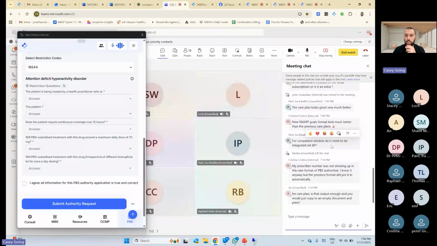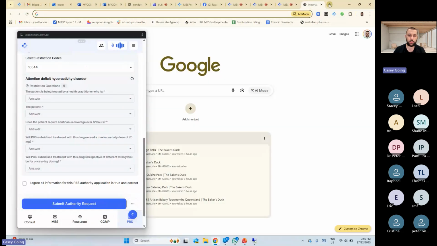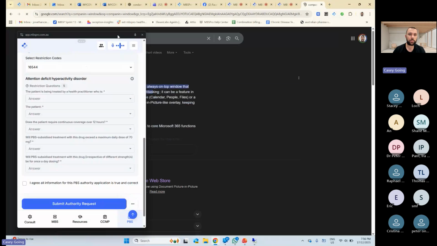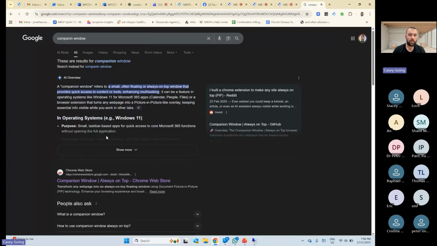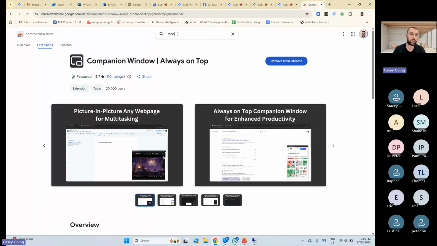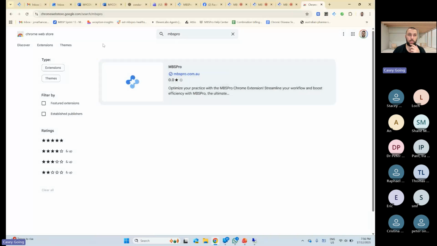So for companion window, do you need to be integrated? You don't need to be integrated for this little companion window. It's actually just a little add-on that you can get from the Google store. So let me just get out of this. If you go to Chrome Web Store, there's Companion Window. That's one of them. The other one is just our one. So we have one called MBS Pro, one word, which you can utilize.